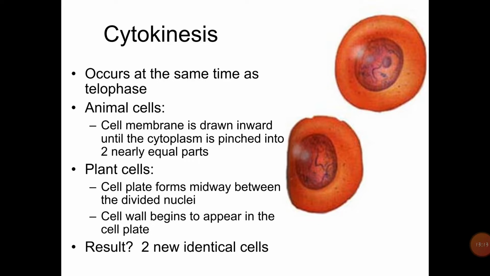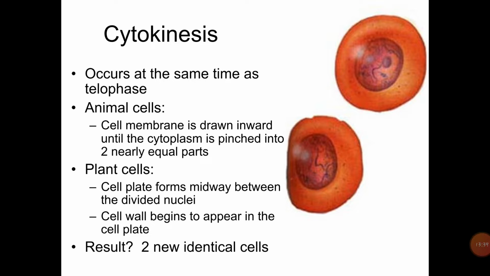Then the cell membrane develops a constriction which develops centripetally and is called the cell furrow. At the end of telophase, the furrow deepens and finally divides the cell into two daughter cells. In plant cells, cytokinesis is noted by the formation of a cell plate between the two daughter nuclei.